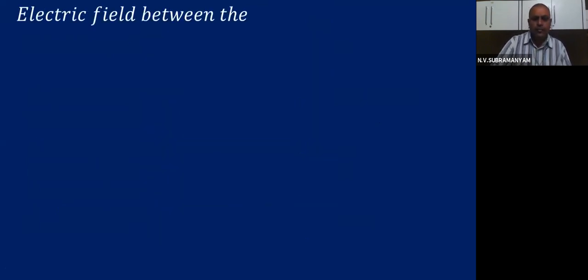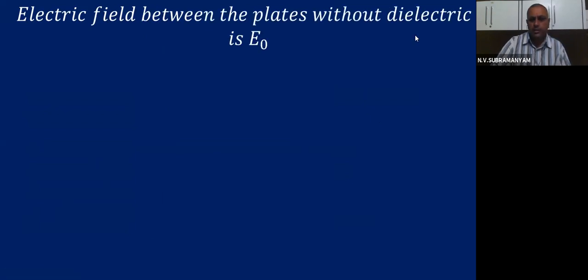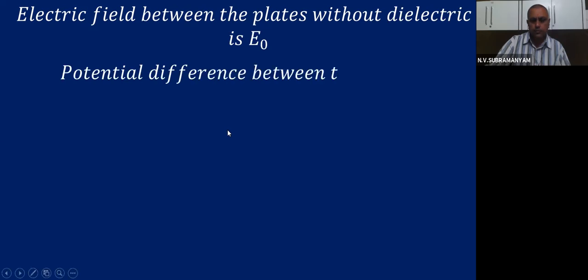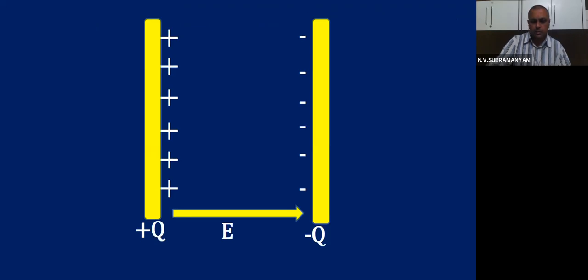So the electric field between the plates without the dielectric is E0. Sorry, E0, one minute, children. You keep it as E0, that 0 you add.